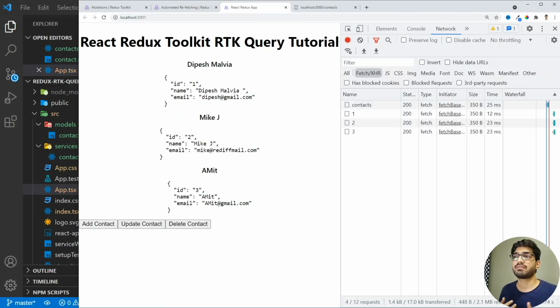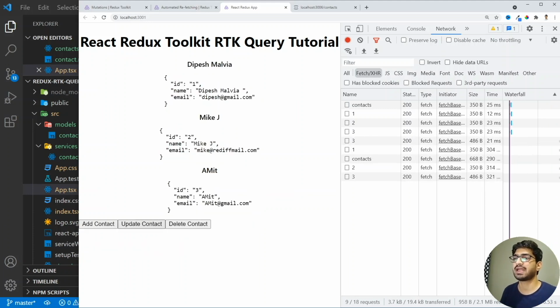All right, so now if I refresh it, then you will see that we have the three contacts, and let's click on the update contact. So when I click on the update contact, this contact will get updated with the new values and it will get auto fetched. So if I click on the update contact, then you will see that it's updated, it auto fetched, but the values are not visible.